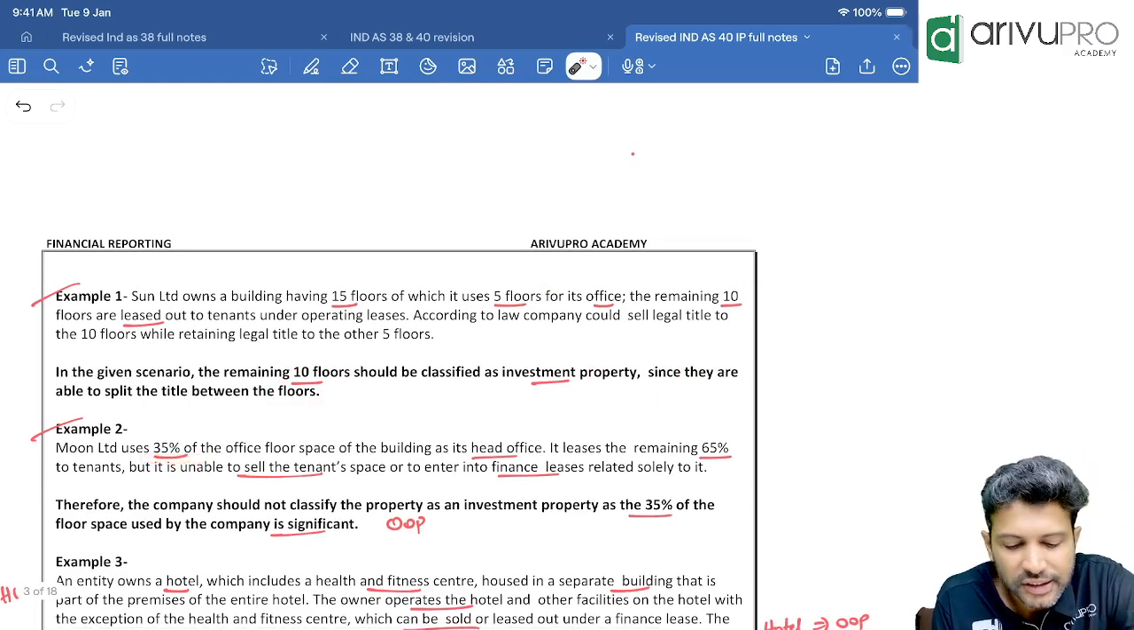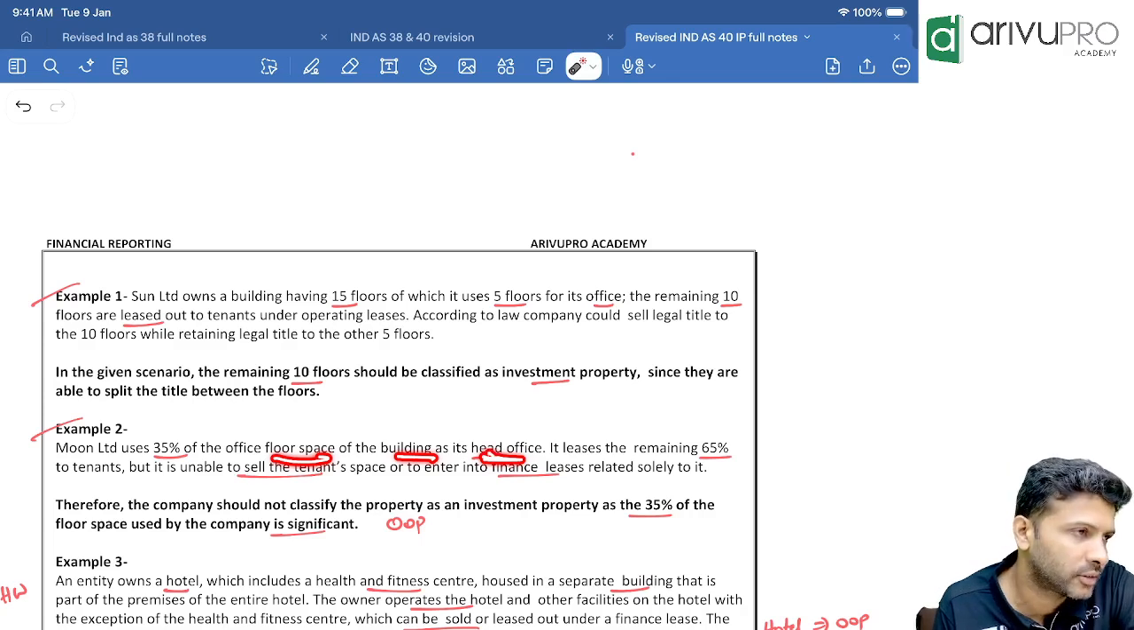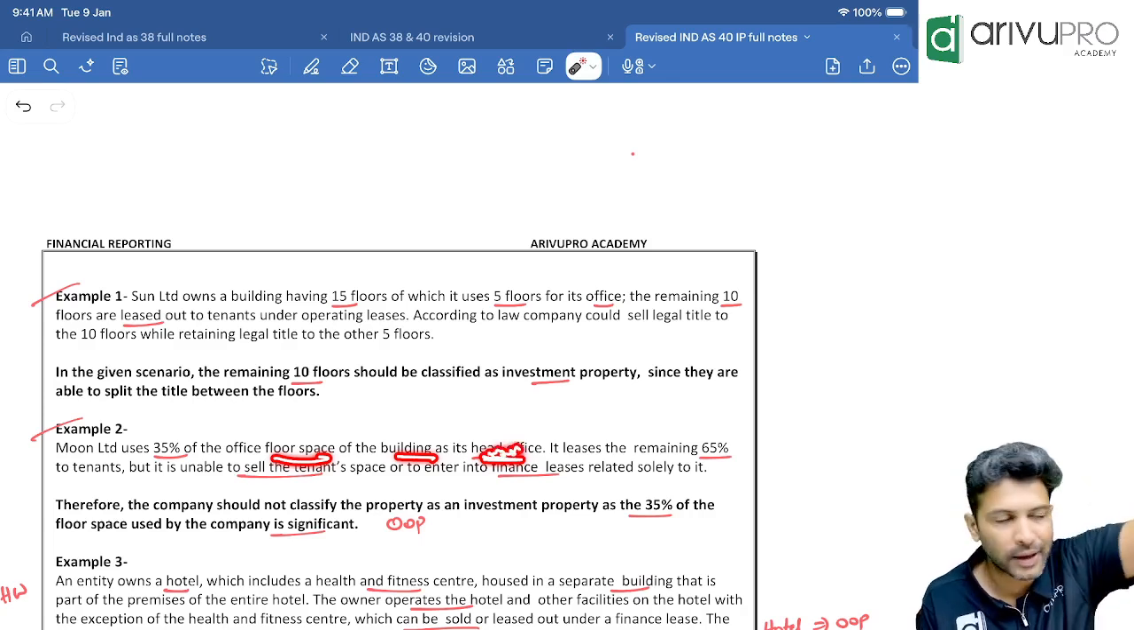Moon uses 35% of the office floor space of the building as head office. We don't have multiple floors. We have only one floor.